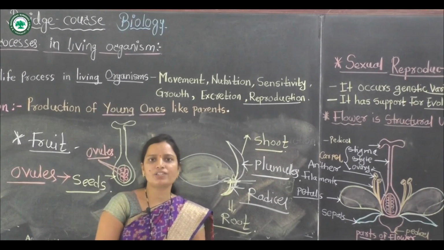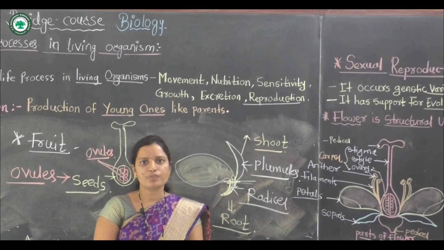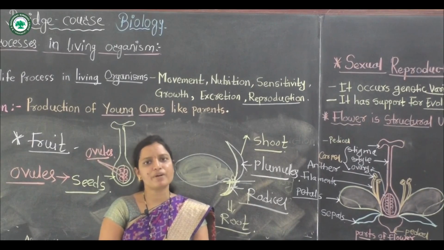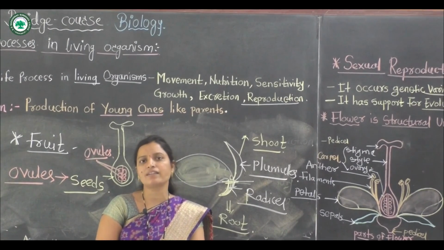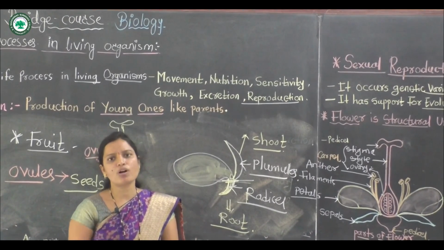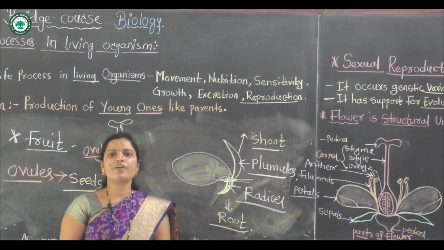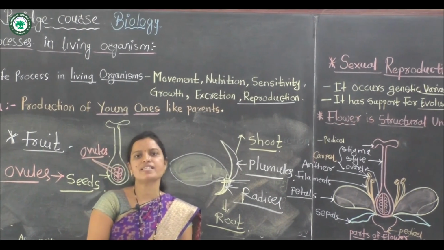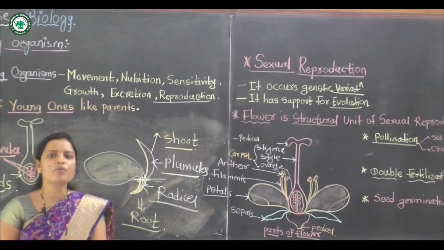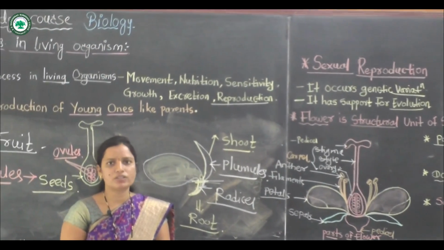With the help of pollination, double fertilization takes place. Double fertilization means the fusion of male and female gametes: two male gametes fuse with the egg cell and the secondary nucleus. Double fertilization is a very important unique characteristic of angiospermic plants. After double fertilization, seeds and fruits are formed. Seed formation takes place with the help of ovules, and this seed later germinates under favorable conditions.